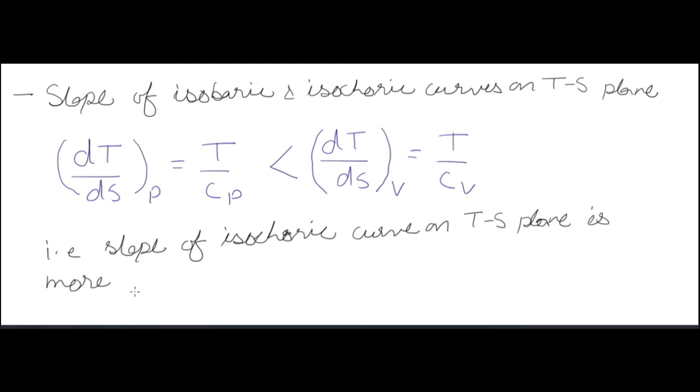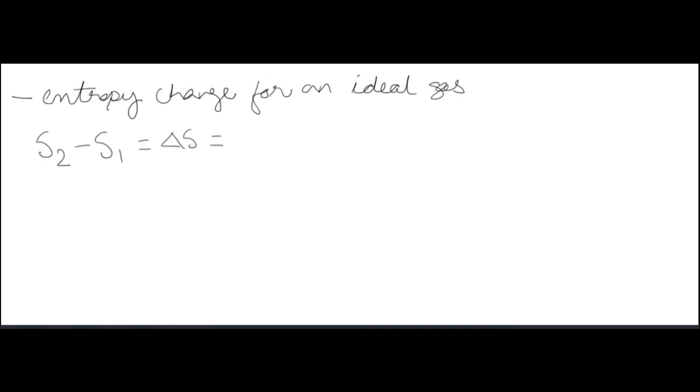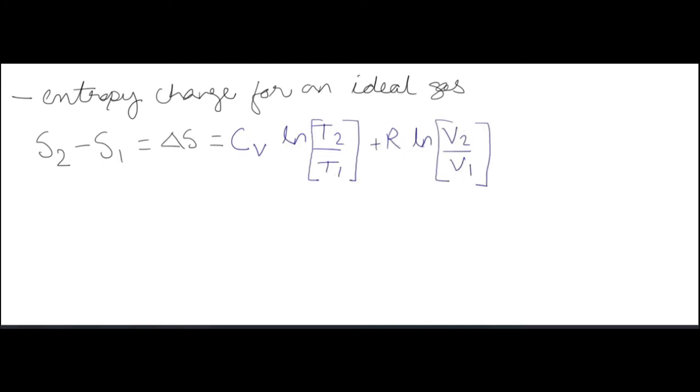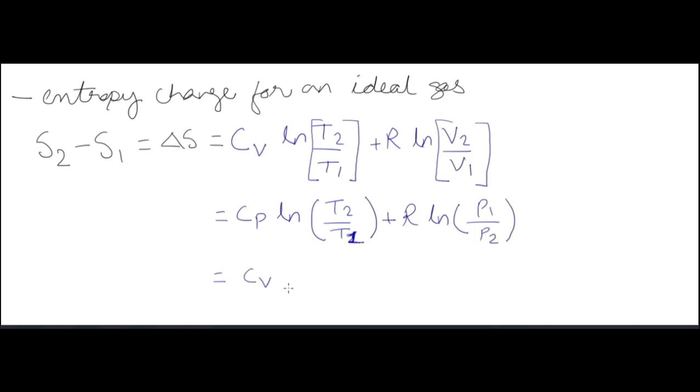Now the slope of the isobaric curve on the TS plane is more than that of the isochoric curve, that we know. So Cp is more than Cv, that we have seen in the previous videos also. Now, entropy change for an ideal gas: the formula that we got, TdS is equal to dH minus VdP. From that formula we have performed the integration and we got these three formulas.